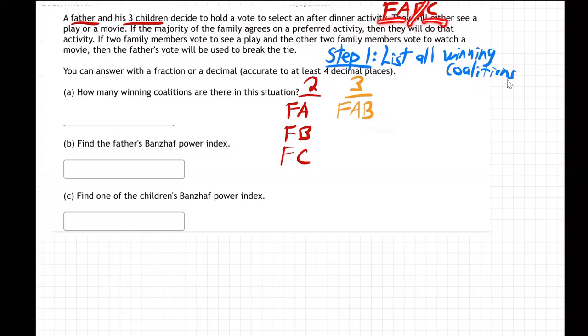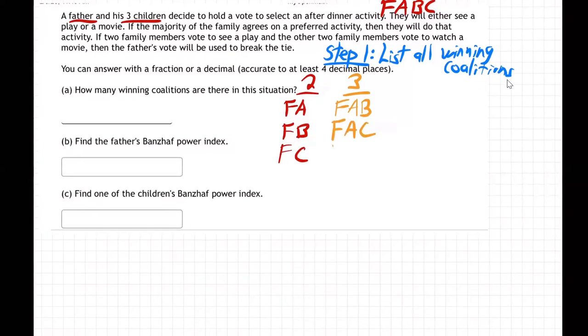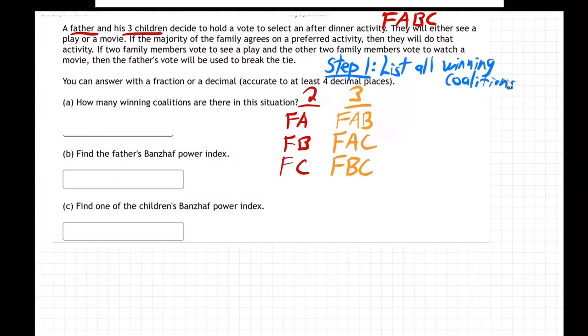So father AC. And then we dropped out C, we dropped out B, now drop out A. So father BC. Okay, and so now drop out father. See how we're going down the line? Dropped out C, dropped out B, dropped out A, now drop out father, get A, B, C.